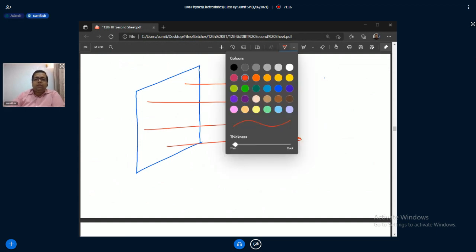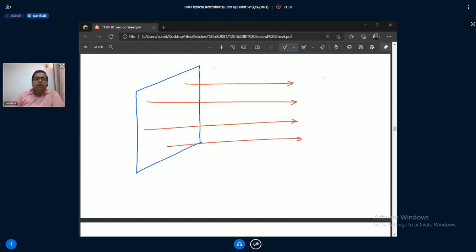It's a planar equipotential surface, you can say. All are perpendicular to this. These all are perpendicular. So this is called planar equipotential surface.